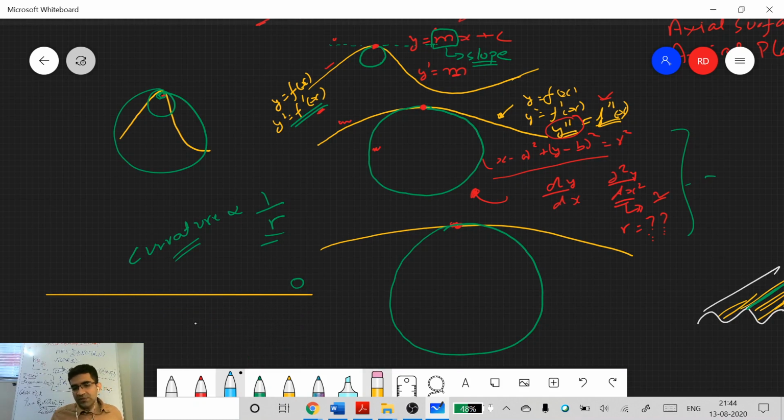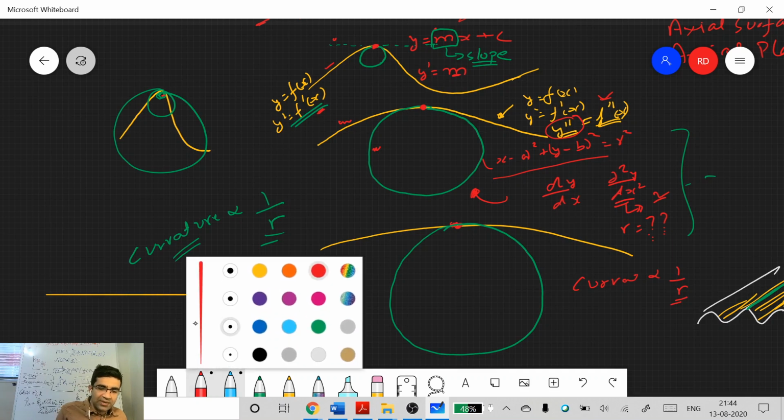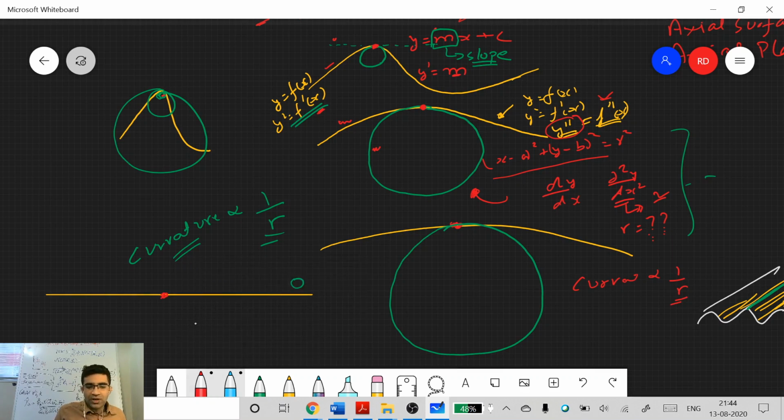Okay. So if you do the same thing, if you try to take the second derivative of the circle, you'll see curvature for a circle will be 1 by r. So r has to be infinity to make the curvature the same as the curvature of this line over here. So if your fold has a straight part, curvature is equal to 0, which means radius will be equal to infinity. So if you have a circle with infinite radius, at a particular point it will appear as a straight line. So a circle with infinite radius will have 0 curvature at any given point.